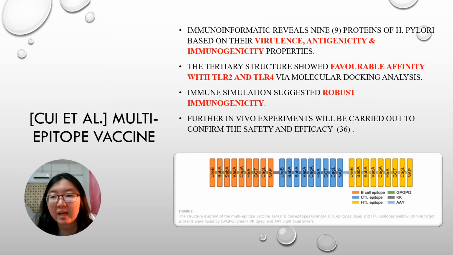Qu et al. designed a novel multi-epitope vaccine using immunoinformatics, which selected 9 proteins of H. pylori, which you can see in the picture, including UreB, SabA, BabA, and so forth, based on the virulence, antigenicity, and immunogenicity properties. The structure shows favorable affinity with toll-like receptors 2 and 4, and the immune stimulation shows robust immunogenicity. However, further in vivo experiments will be carried out to confirm the safety and efficacy of this vaccine.